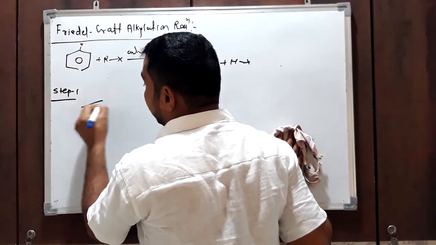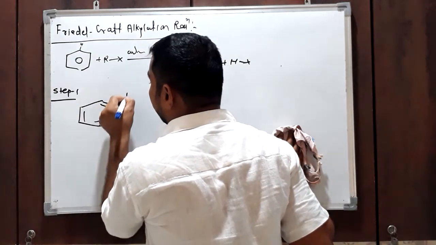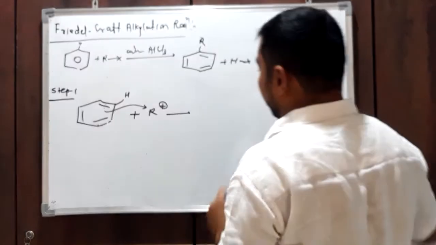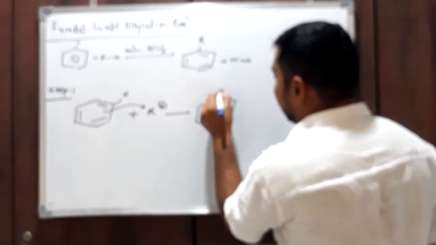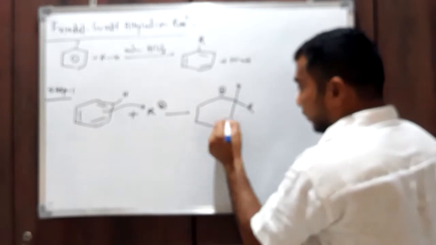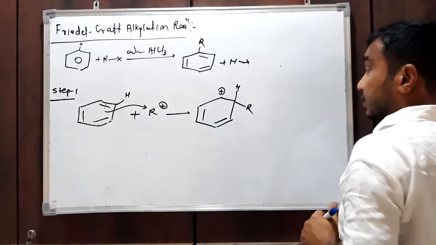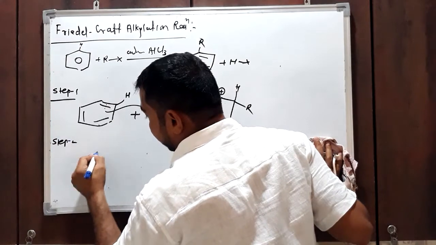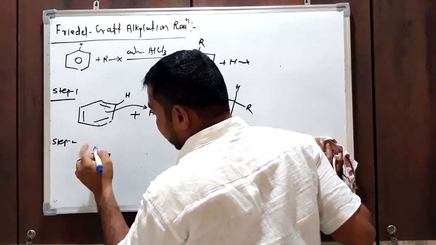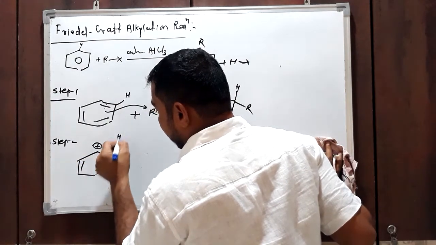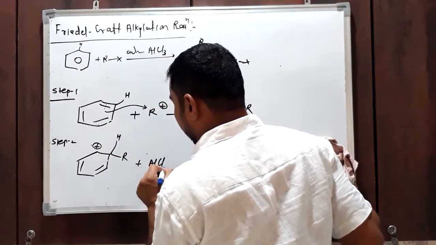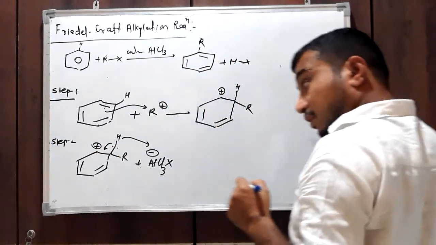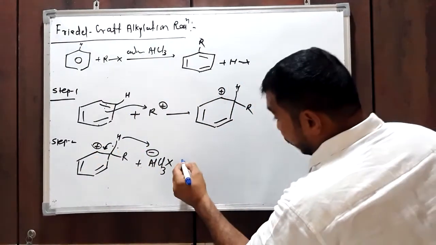R plus attacks the benzene ring and forms an intermediate carbocation, the arenium ion. Then in step 2, this unstable carbocation loses H plus, and the benzene ring gains its aromatic character back.